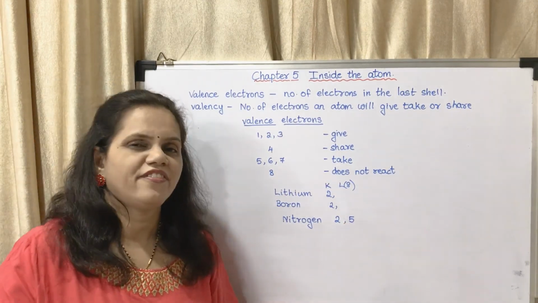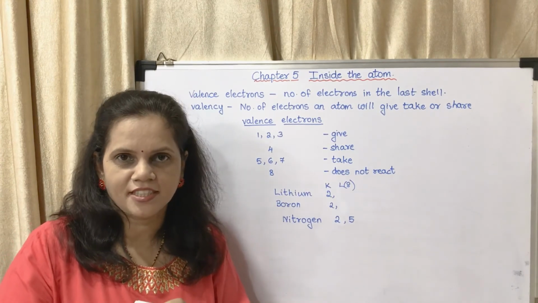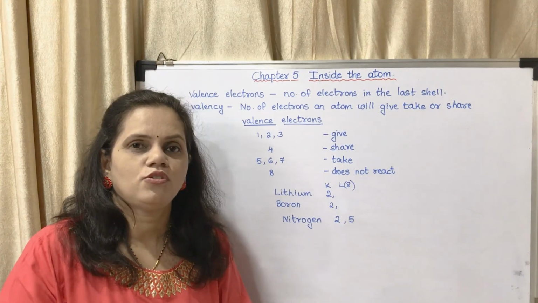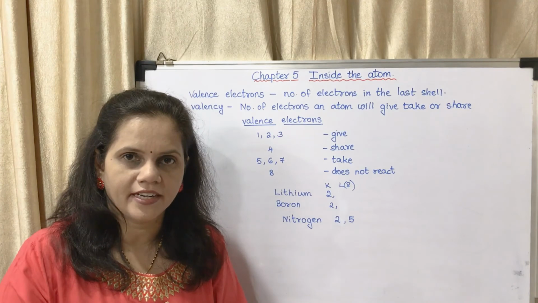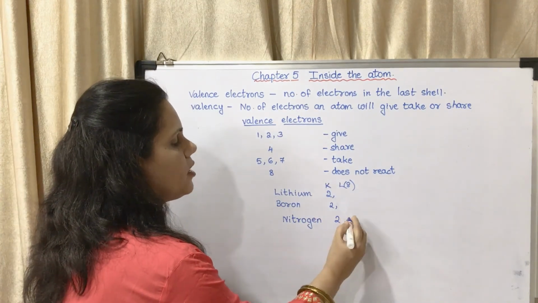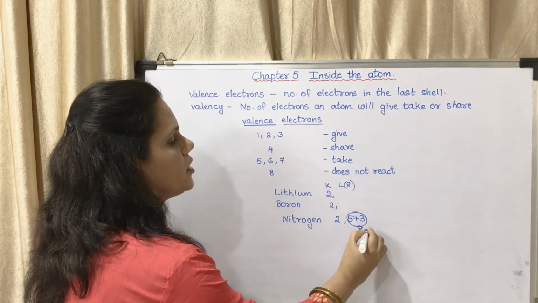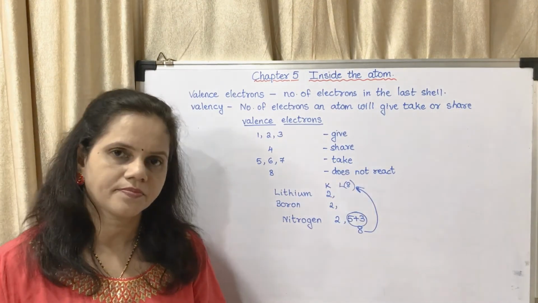Giving away 5 is a little difficult, isn't it? We have 5, we need only 3. So why give away 5? I will take 3 instead. Why 3? Because after taking that 3, it becomes 8 and the maximum number is 8.